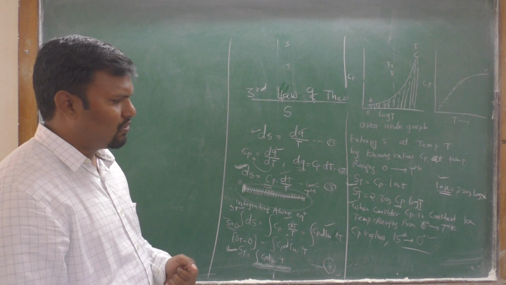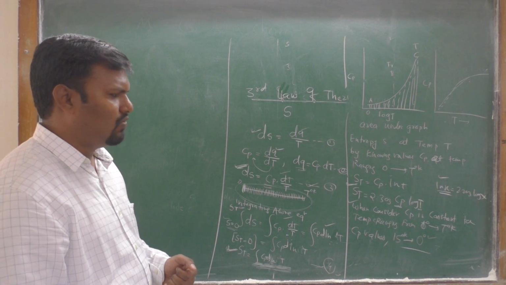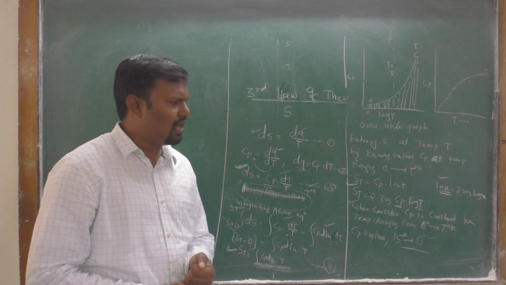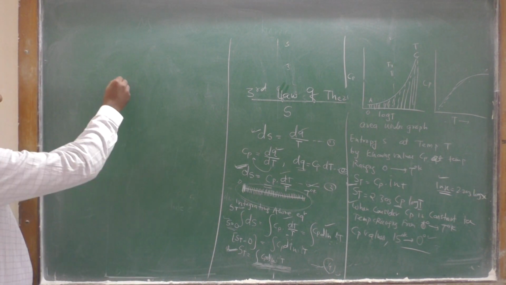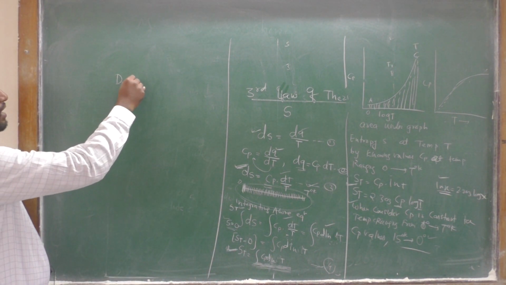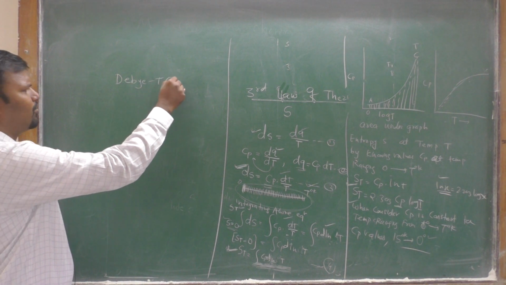Okay, therefore to find the actual value of Cp, we have a rule, that is the Debye T cube rule.